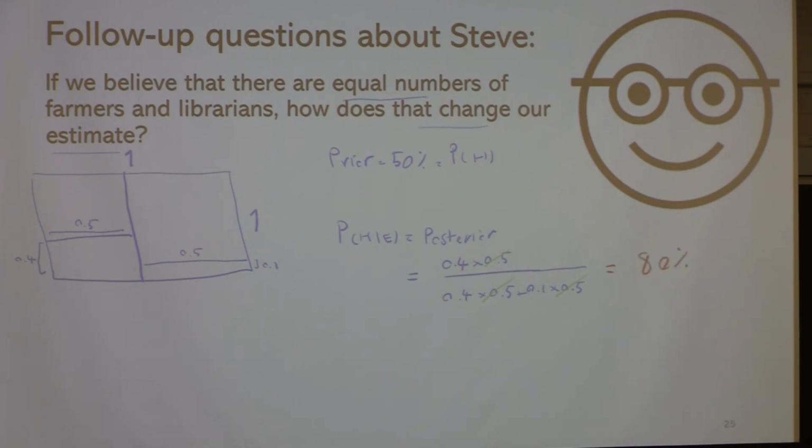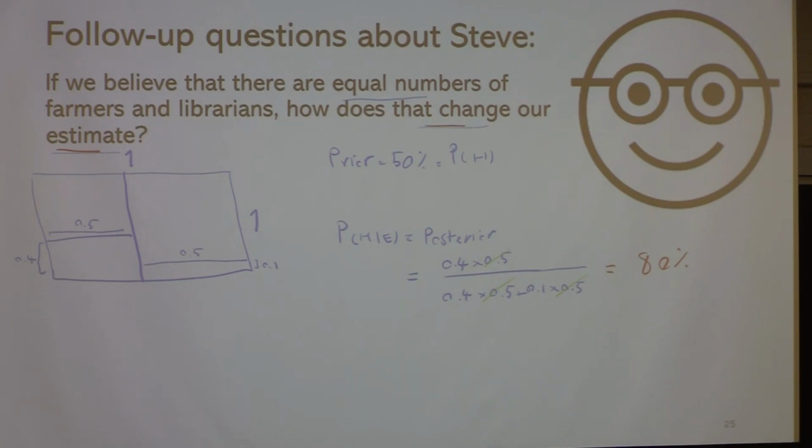So this is as if we don't have a prior. As if, without the description, it's 50-50. It's just a coin toss, just randomness, total symmetry, right? This is sort of a binary classification where the classes are equally likely before the evidence. So in this case, where the prior is 50%, our estimate is heavily impacted by the description. And this 80% is just a ratio between the association of the evidence with librarian and the association of the evidence with farmer. So it's 4 to 4 plus 1. That's pretty much the equation, right?